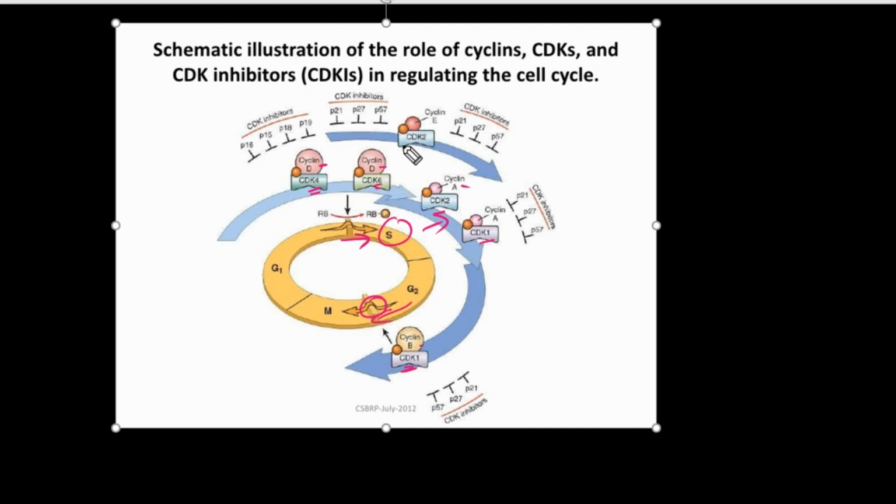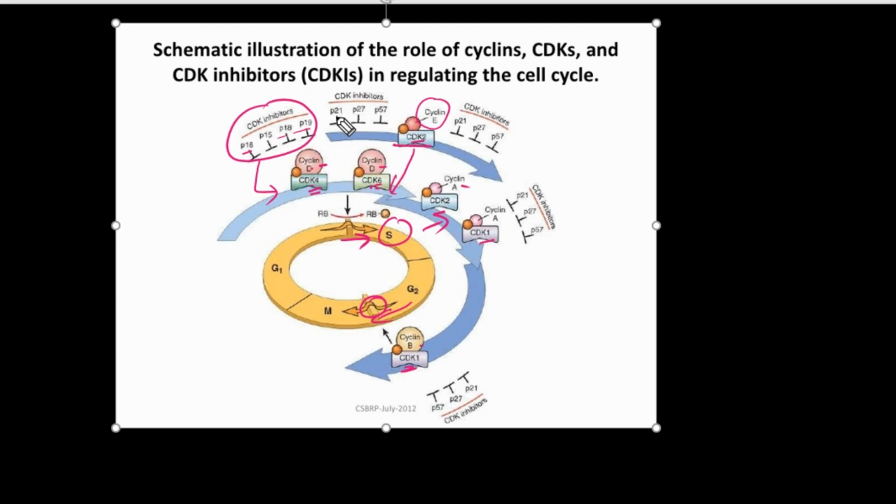This is another one: CDK2 and cyclin E forming a complex and acting in the G1 to S transition. So this is all about the kinases and cyclins. Now the inhibitors. We have studied that P15, 16, 18 and 19 are the specific inhibitors of the cyclin D, CDK4 and 6 complexes.